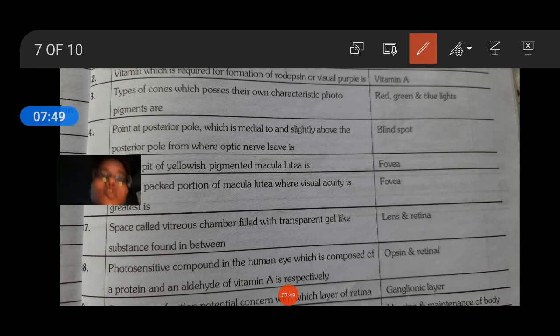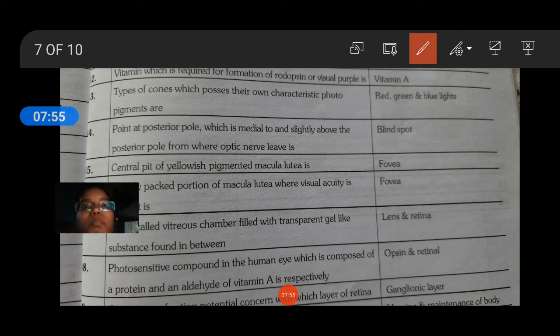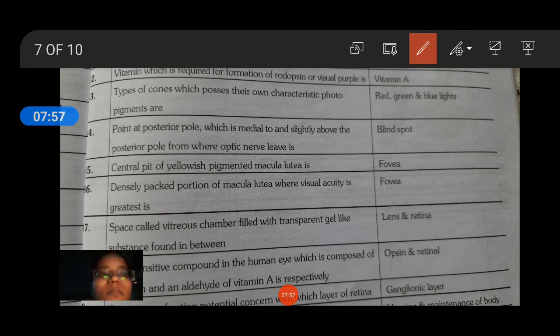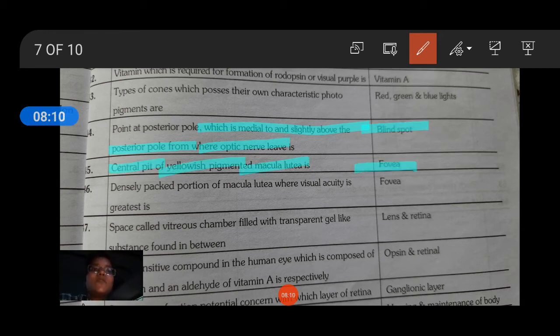The types of cones, which possess their own characteristic photopigments, are red, green and blue. The point at the posterior pole, medial to and slightly above the posterior pole where the optic nerve leaves, is the blind spot. The center of the pit of yellowish pigment in the macula lutea is the fovea. The densely packed portion of the macula lutea, where visual acuity is greatest, is the fovea.